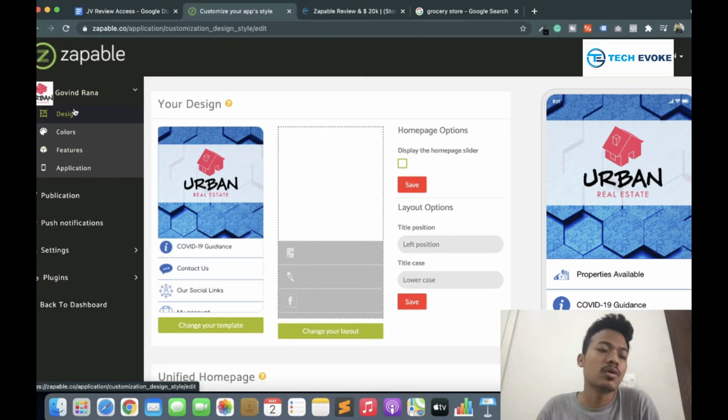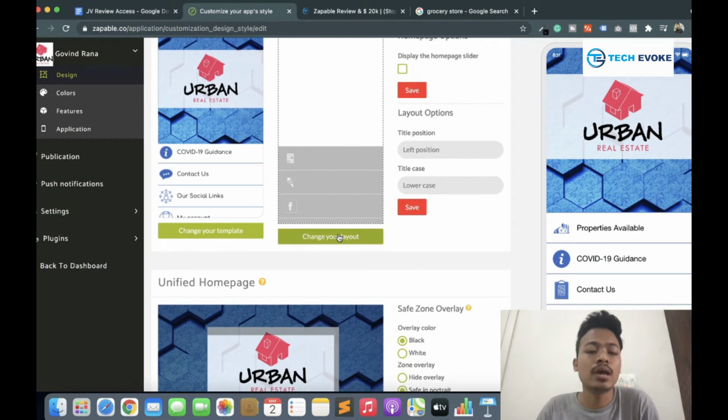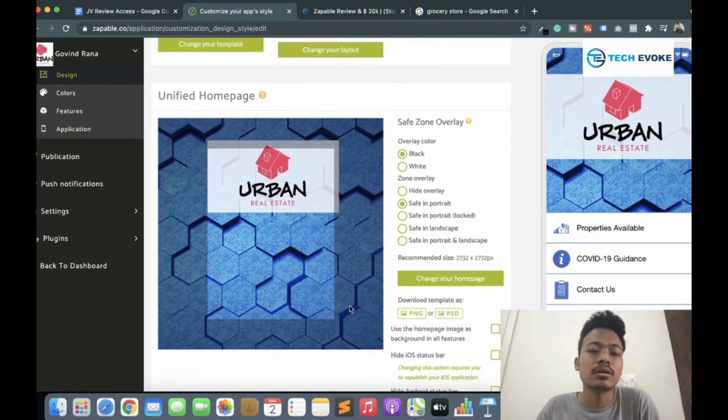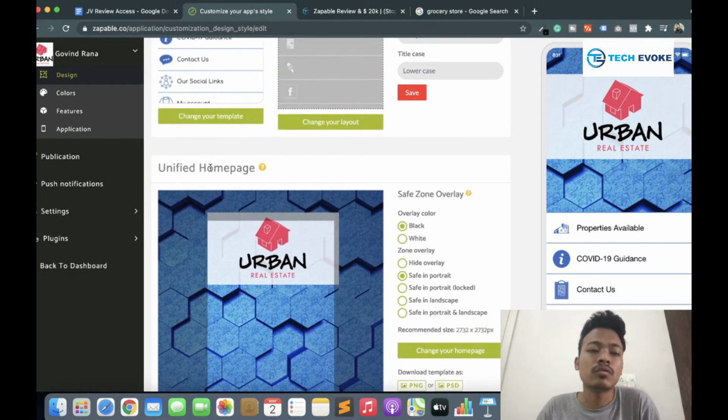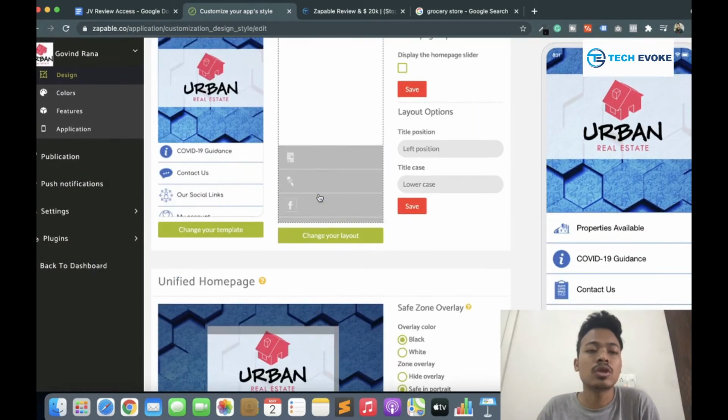Which menu is responsible for which changes? Here is your app name, so you are working on this particular app. This menu is responsible for different changes. First is designing. In designing you can change your app layout and the starting unified home page setting. So two things you can change in designing.